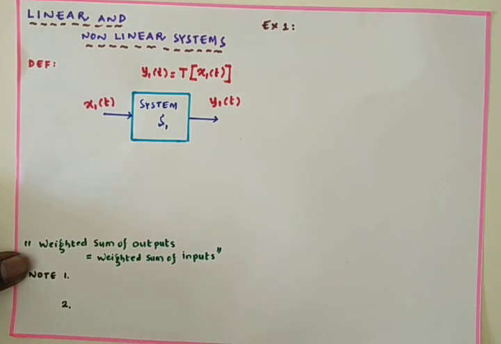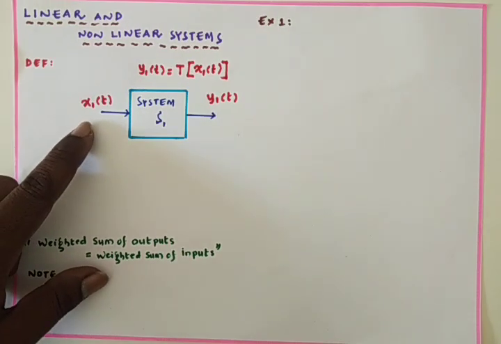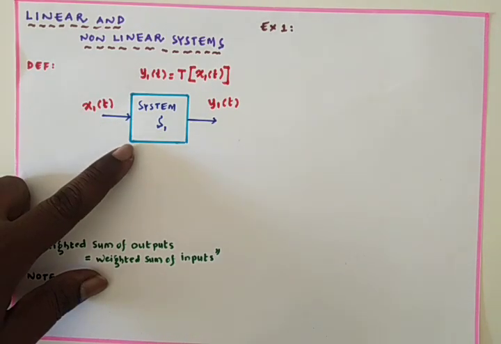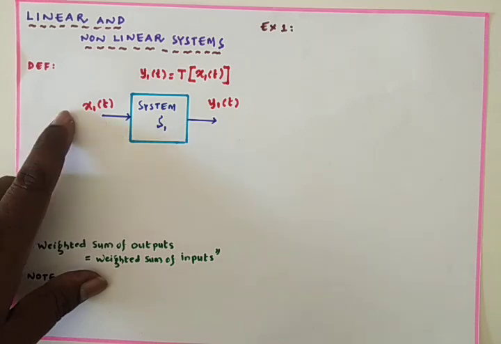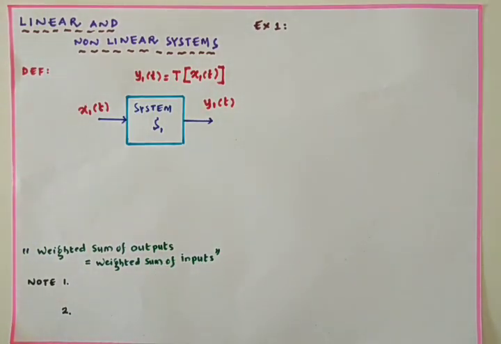Then I am going to define the homogeneity of a system. It is a system whose input is x1, and it gets inside the system, and due to some operations inside the system, we get the output y1 of t. Here T is the transfer function. Based on the transfer function, we can get the particular type of output signal.